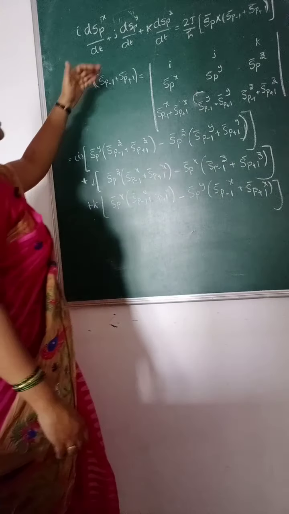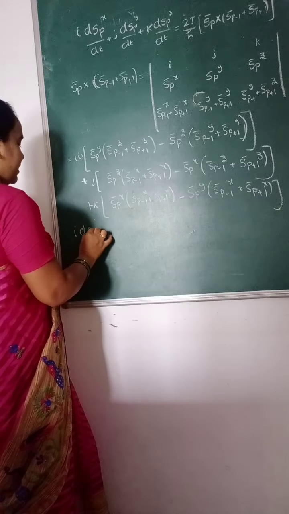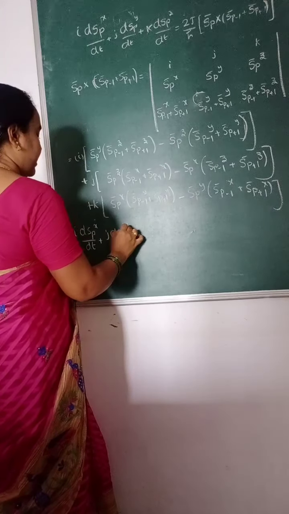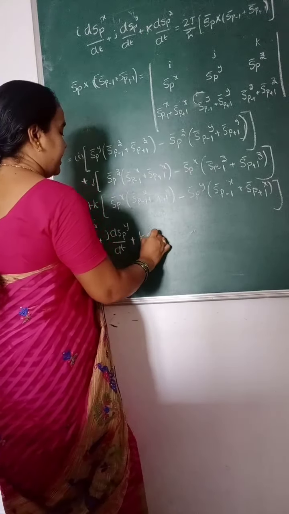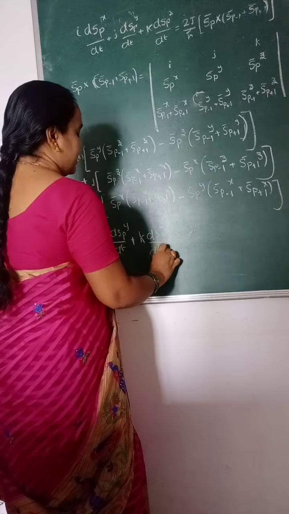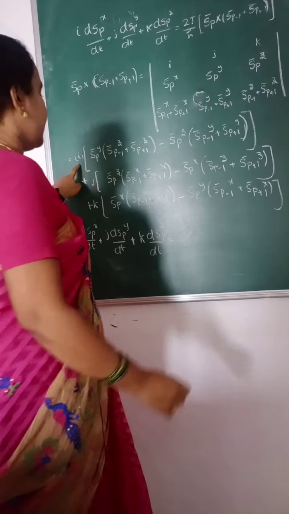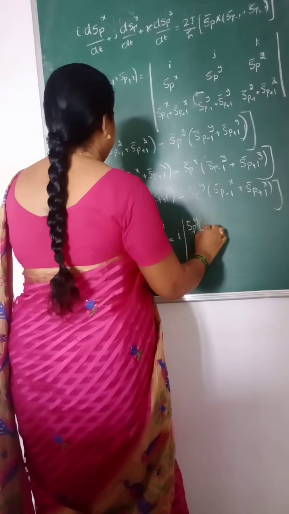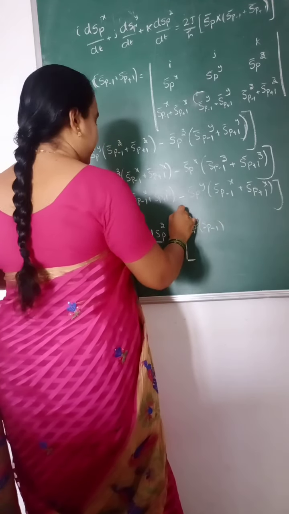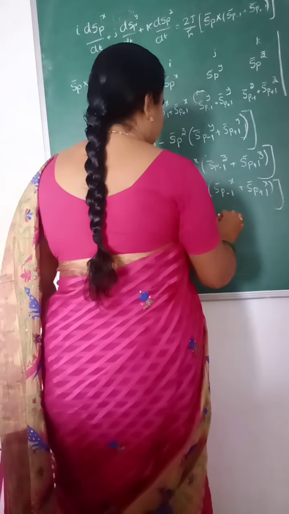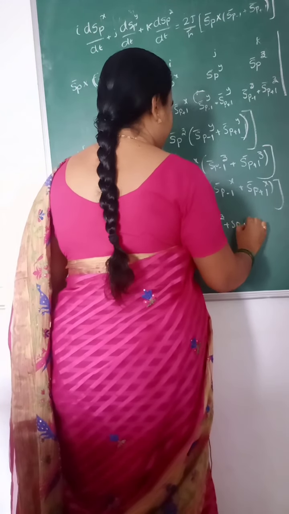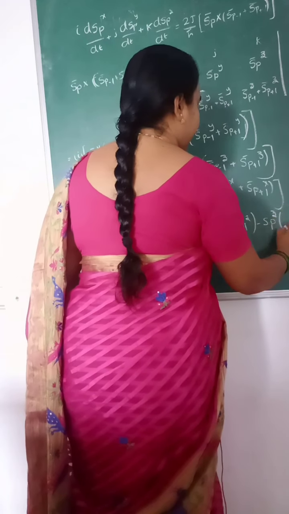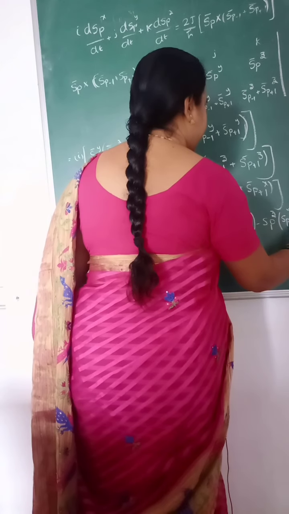Let us substitute these values in the above equation. Then we get i dS_p of x by dt plus j dS_p of y by dt plus k dS_p of z by dt is equal to, with 2J by h cross common for all of them, the coefficient of i: i multiplied by S_p of y times (S_p minus 1 of z plus S_p plus 1 of z) minus S_p of z times (S_p minus 1 of y plus S_p plus 1 of y).